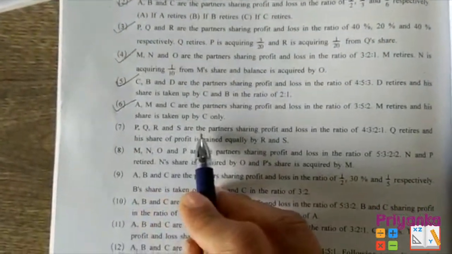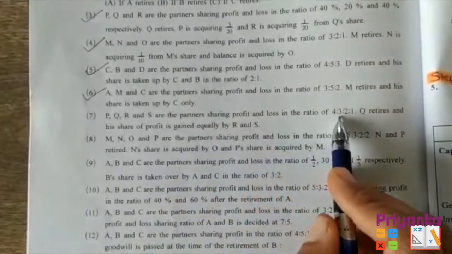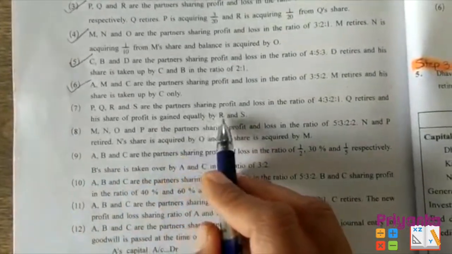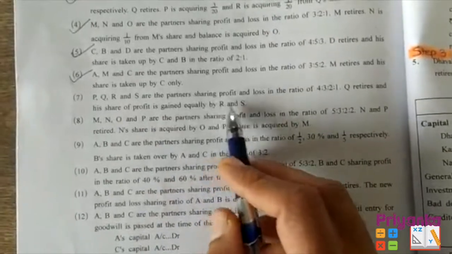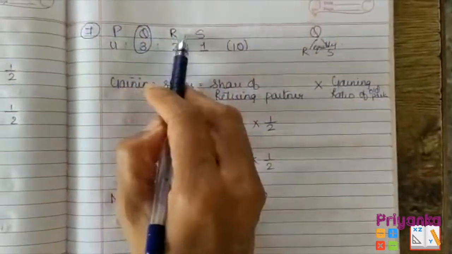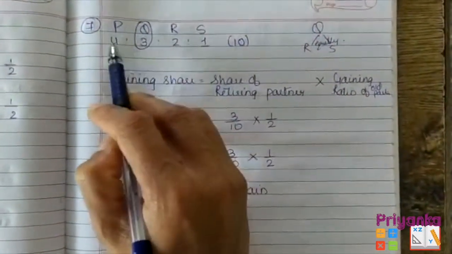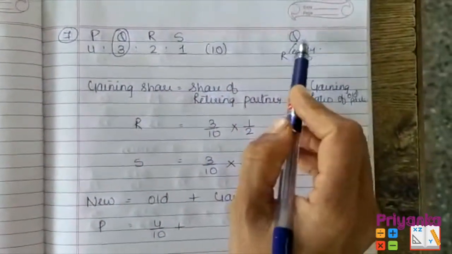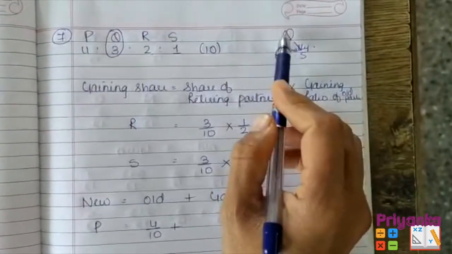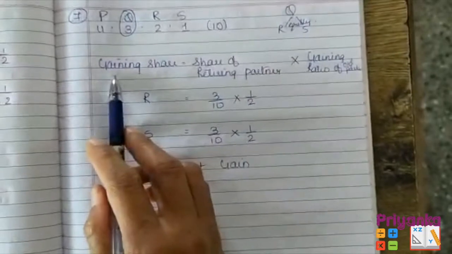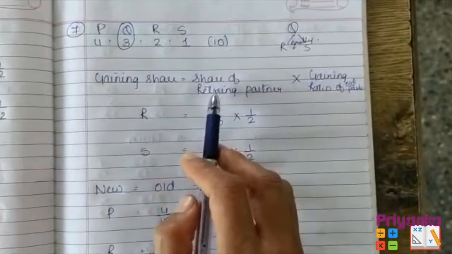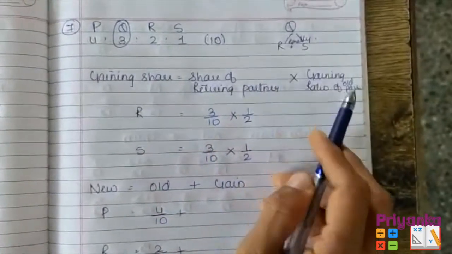P, Q, R and S are the partners sharing profit and loss in the ratio 4:3:2:1, where Q is retiring and his share of profit is gained equally by R and S. Equally, so here we can assume 1:1. Here I wrote all the information, the partners and their ratio. The total of 4 plus 3 plus 2 plus 1 is 10. Here R and S are equally acquiring share from Q. Now we'll put the formula: gaining share of remaining partner is equal to share of retiring partner multiplied by the gaining ratio of old partners.